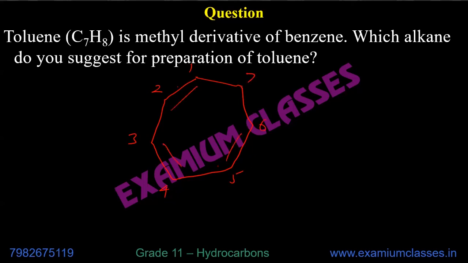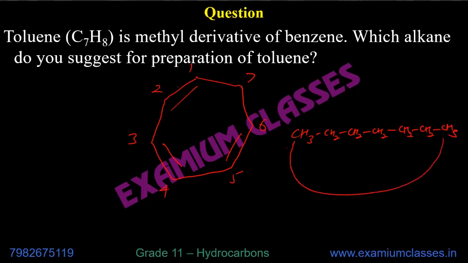We have CH3, CH2, CH2, CH2, CH2, CH2, CH3, and the ends will get attached. So it will give something like this, which we don't need.